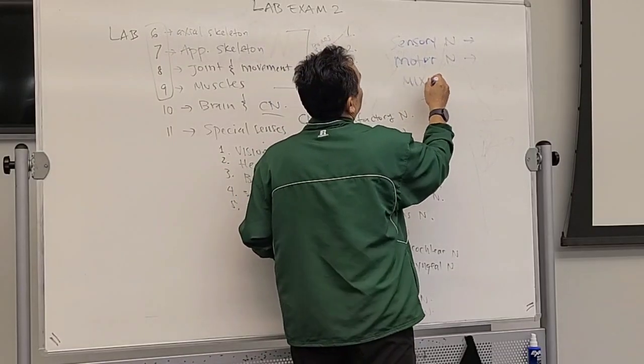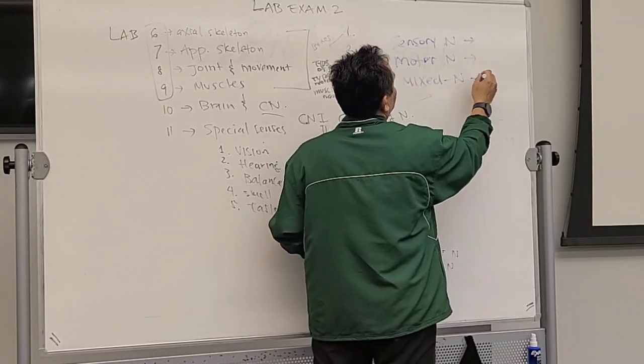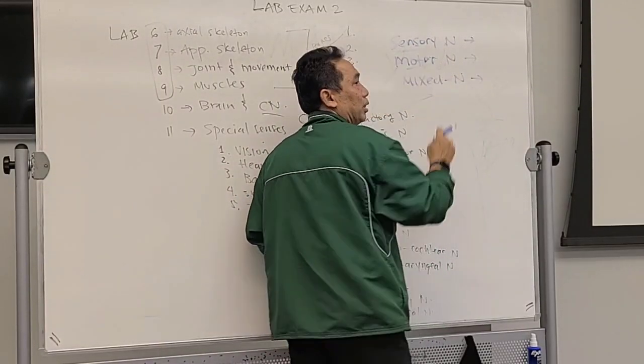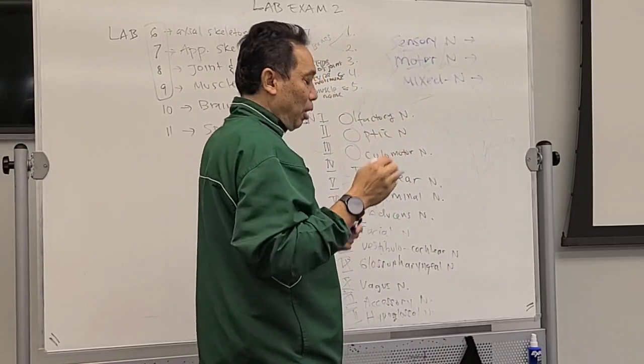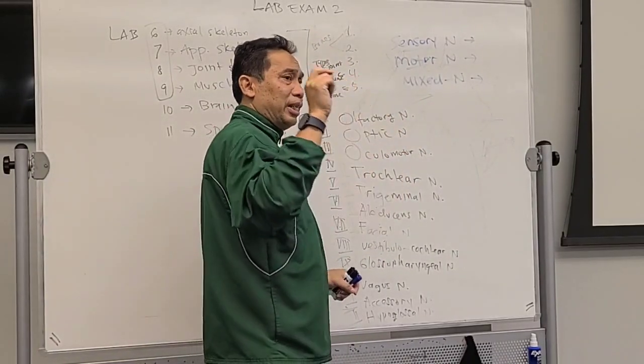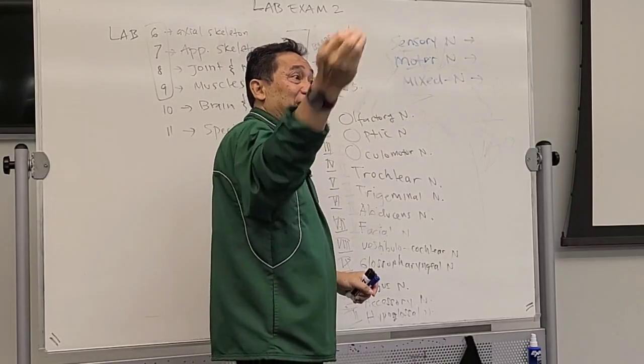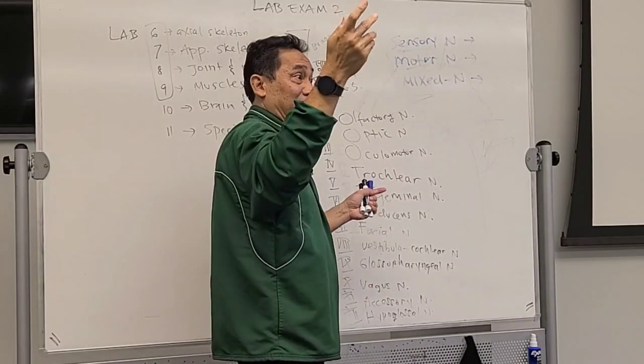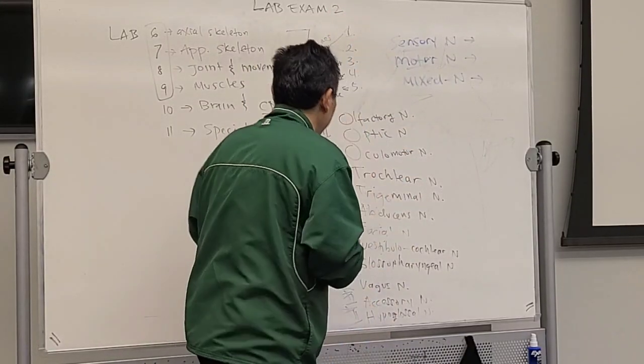So mixed nerve. What does that mean? Consists of both sensory and motor. Only 3 of them are very special because they only consist of sensory nerve. Only carry sensation. No action. Which one is that?